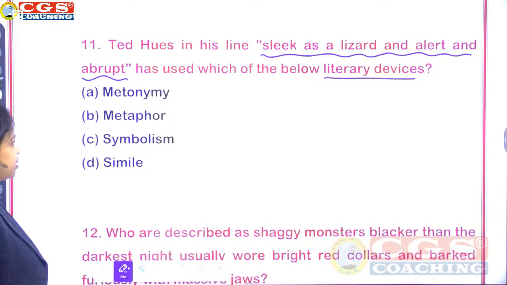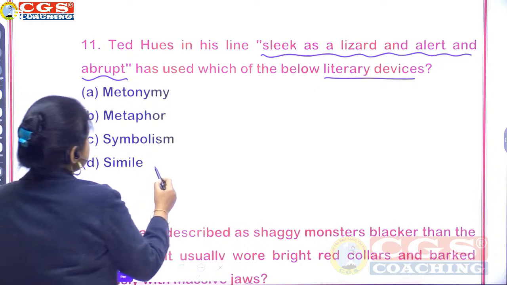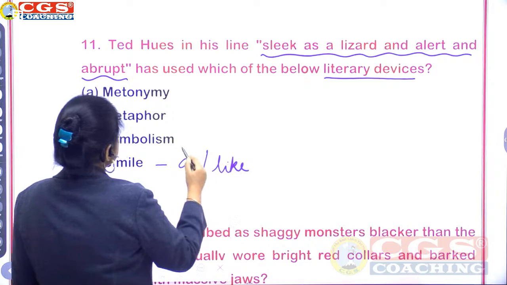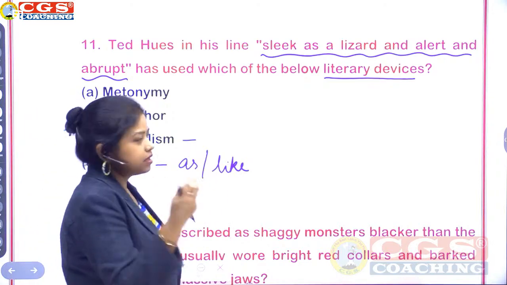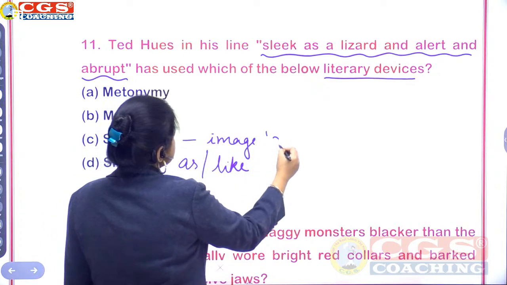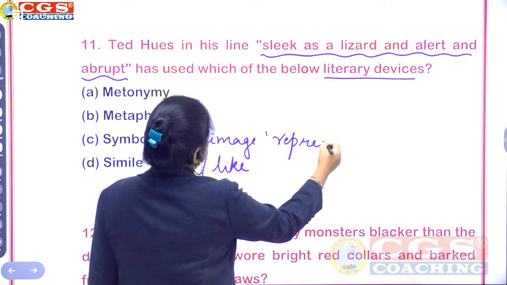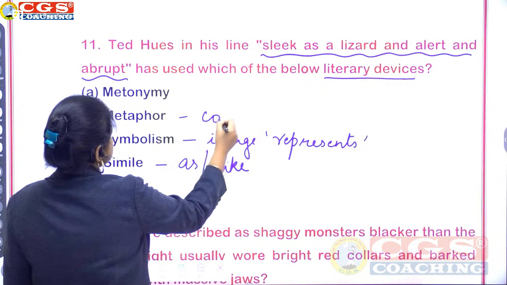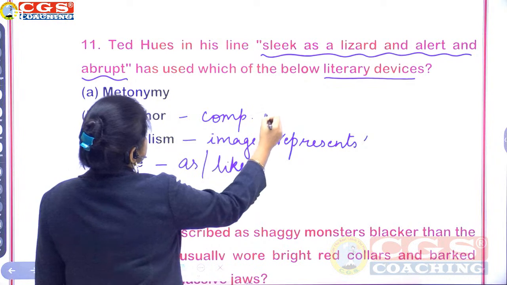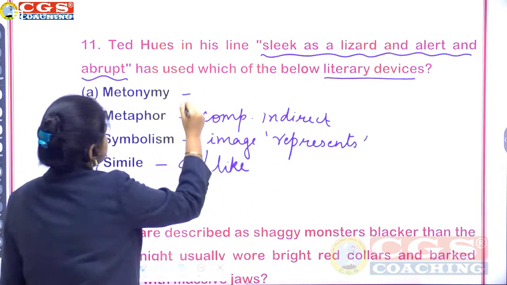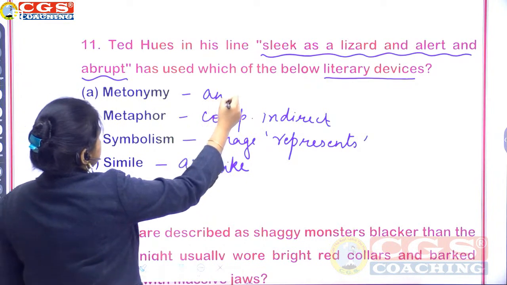Simile, we know we use as or like for the comparison. Symbolism is when there is some image or figure which represents something. Metaphor is again comparison, but indirect. We are not using as and like. And metonymy is another word.